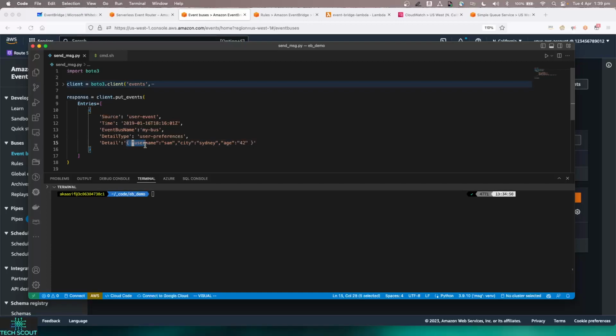That's my JSON payload, which I am sending. On top of it, I am providing some details like the detail type, event bus name, time, and source. Just focus on these two particular properties, because I'll explain more when we go into the filter or rule side. I have a source of user event and a detail type of user preference.